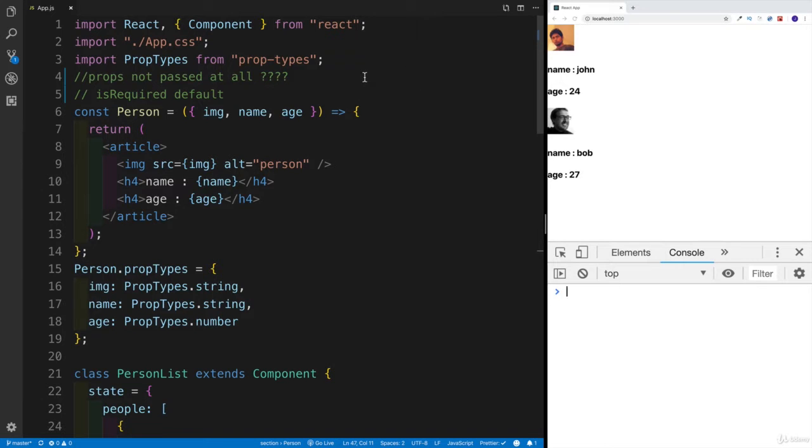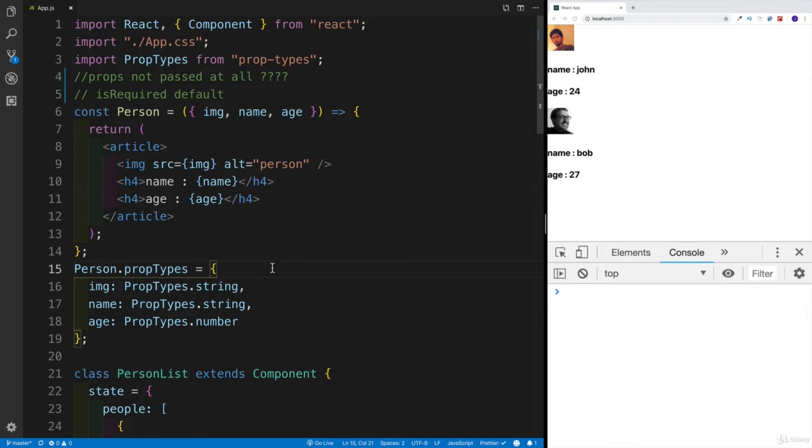So far, we should feel very good about the prompts because, at least at the very basic level, they give us an option to make sure that the prop type that we're expecting is going to match whatever we have selected. So let's say again, if we would want to have the image, we're going to say, you know what, image needs to be a string.